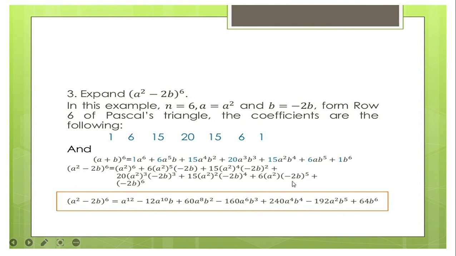And then we also have here negative 2b to the power of 5, that is negative 2 times negative 2, positive 4 times negative 2, negative 8 times negative 2, that's positive 16 times negative 2, that's negative 32, times 6, that is 192, and then a squared b to the power of 5. And then for the last one, we have negative 2b to the power of 6, that is positive 64 b to the power of 6. And this is now your answer for the a to the power of 4 minus 2b to the power of 6.